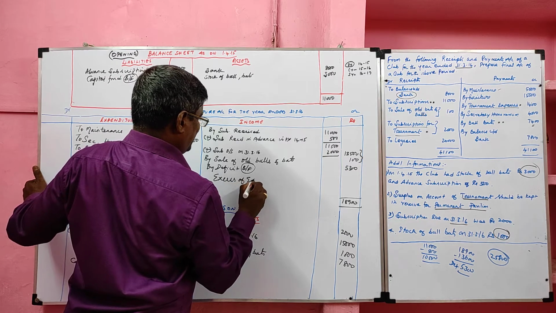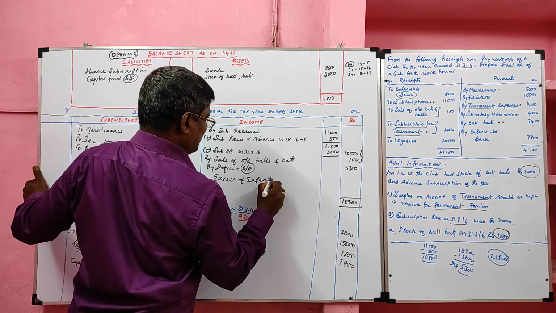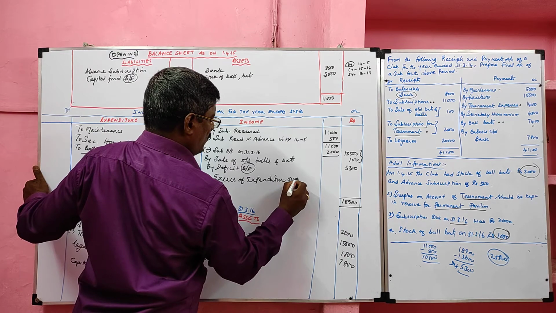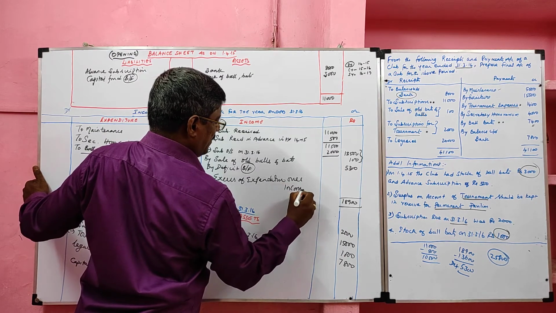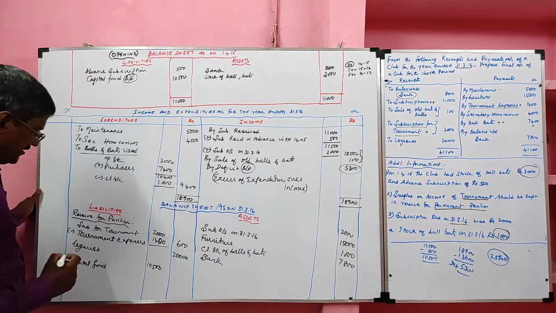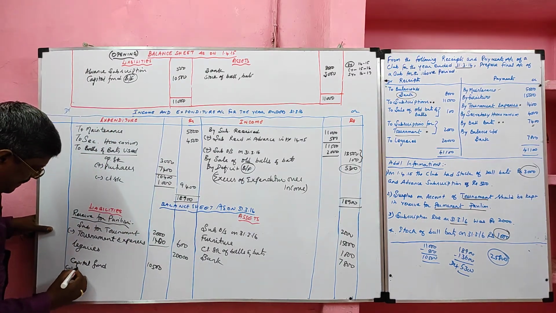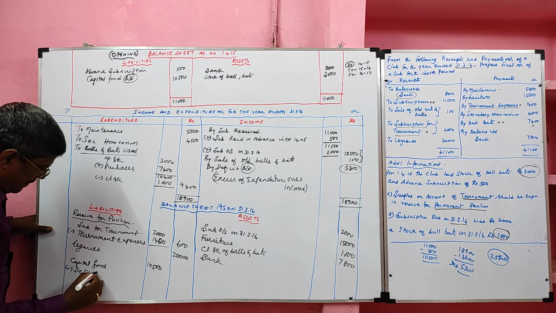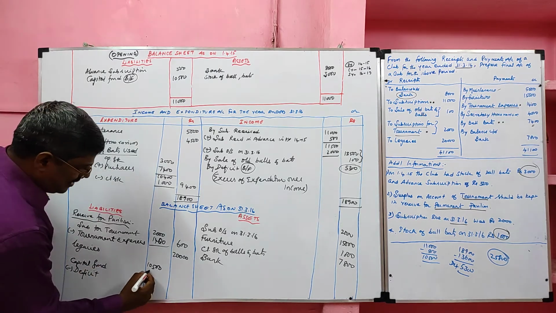Excess of expenditure over income. This deficit should be deducted from the capital fund.